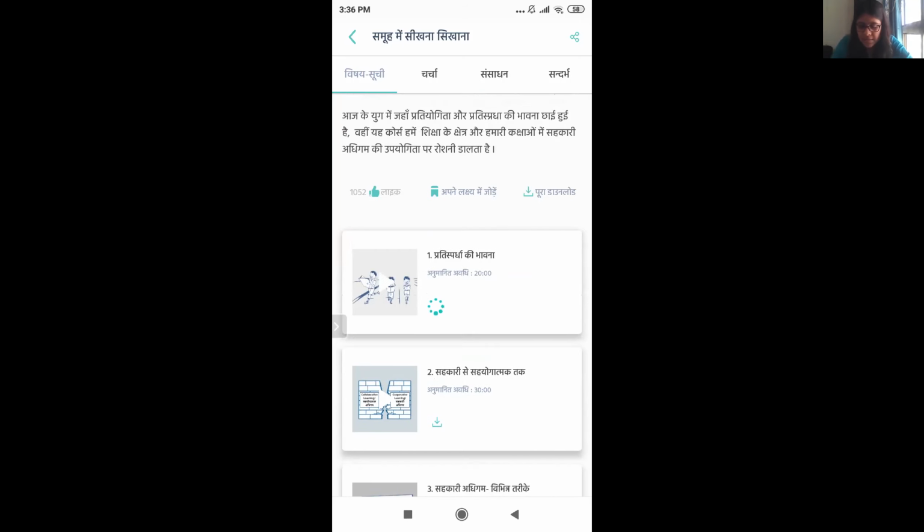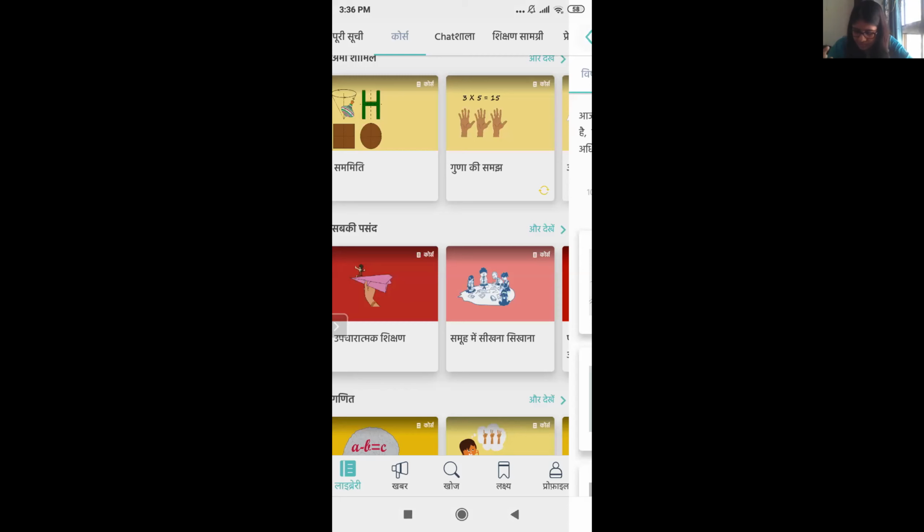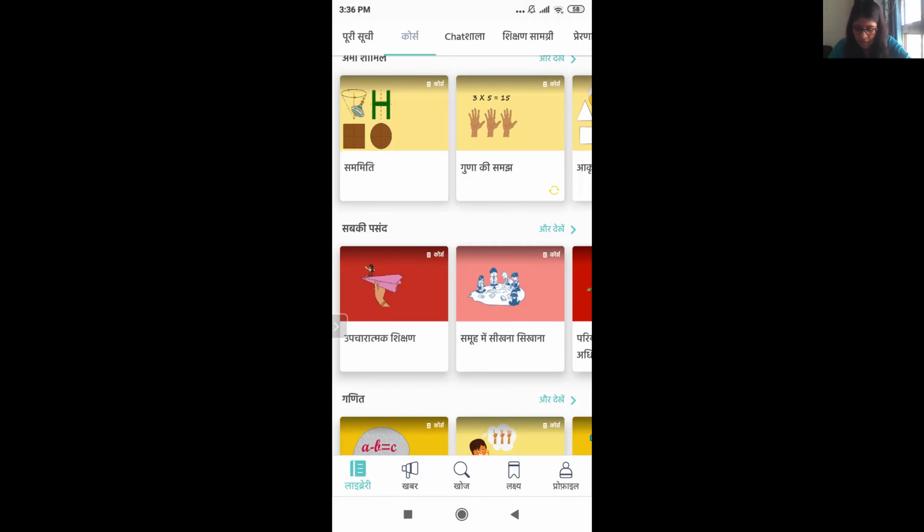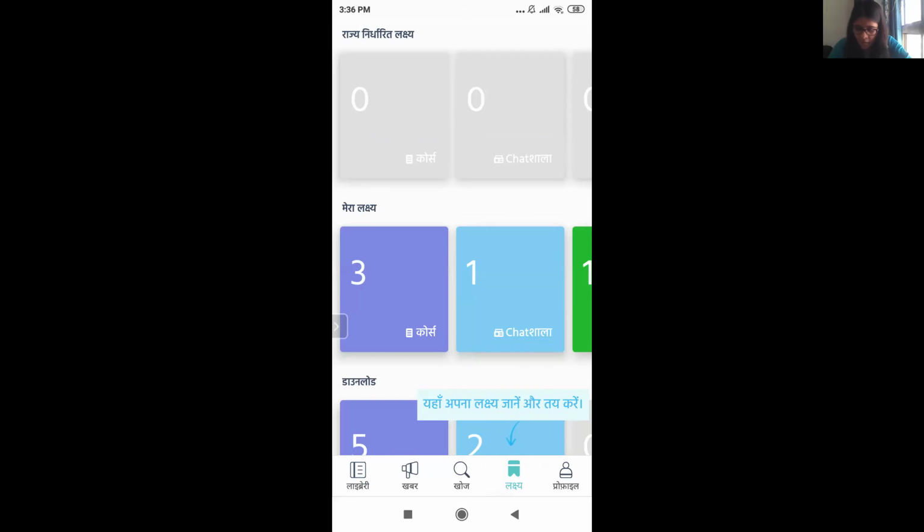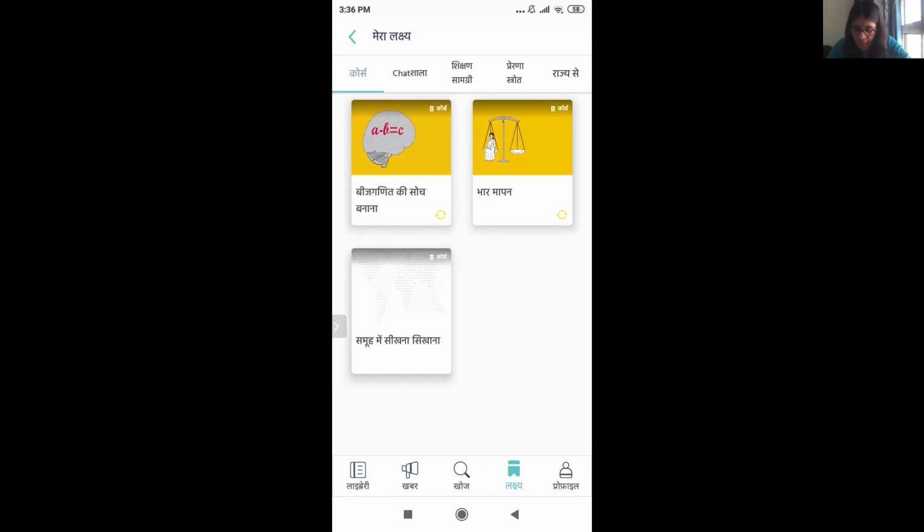Let me show you that since I've added this to my Lakshya, where can I see it? So I'll just go back. Now I'm on my home screen, and at the bottom, I can see the option of Lakshya. So I'll click on that. And over here in Mera Lakshya category, I'll click on course. And as you can see, the third course, that is Samuh Mein Seekhna Sikhana, has been added to my course. So all the courses that I've bookmarked so far, I can see them over here.